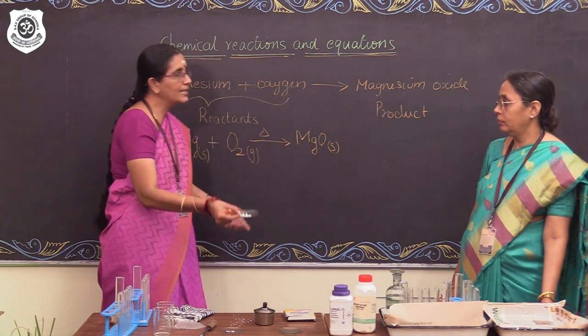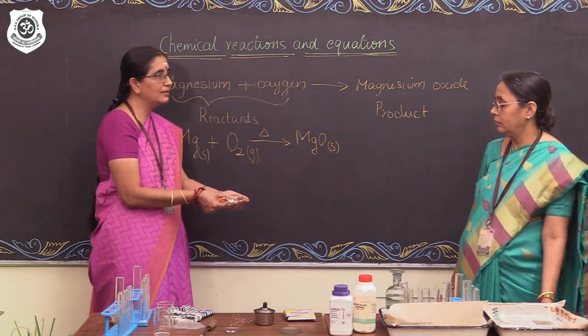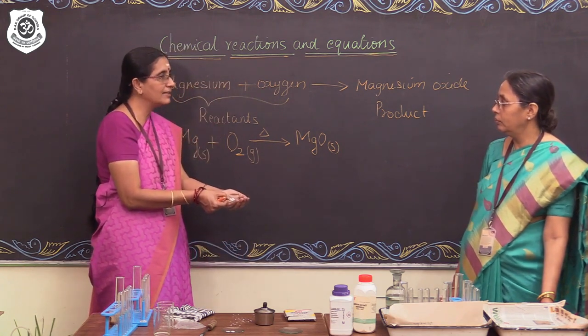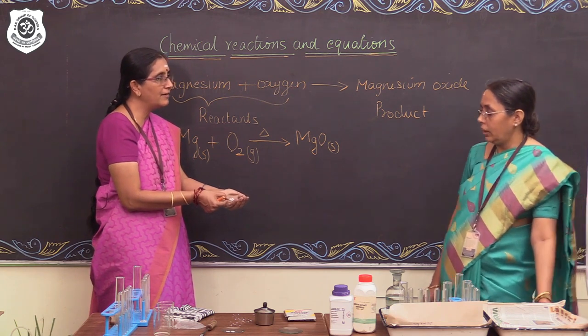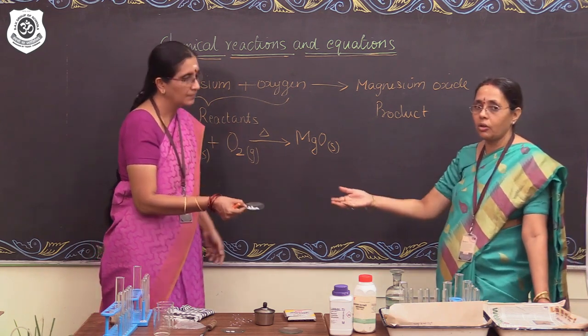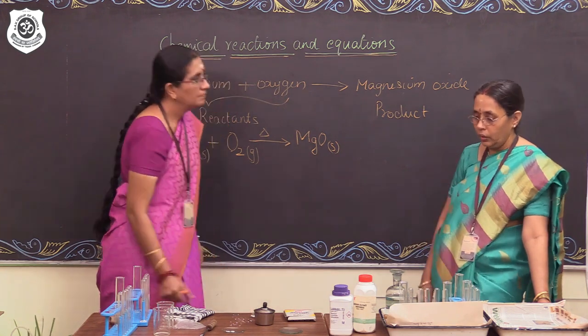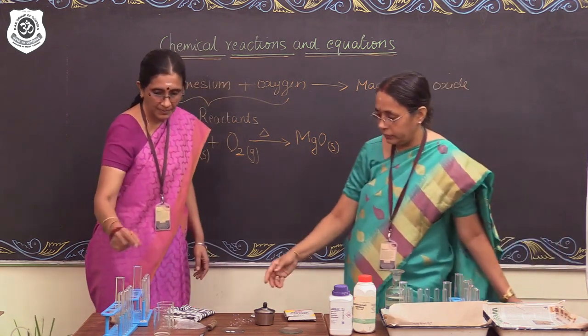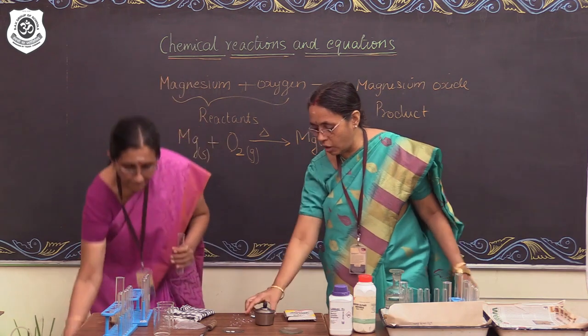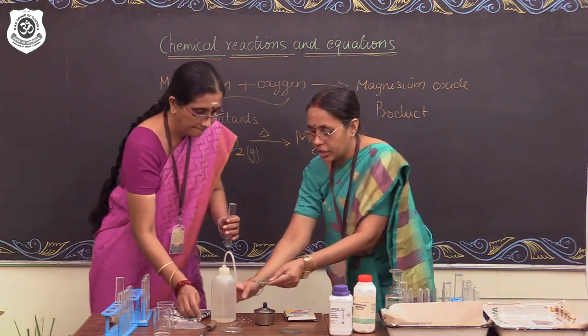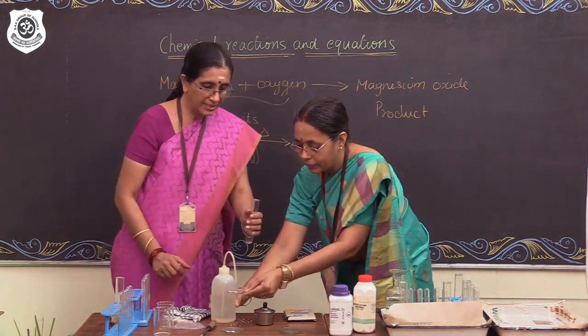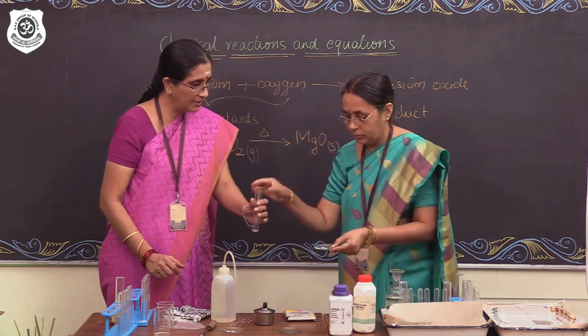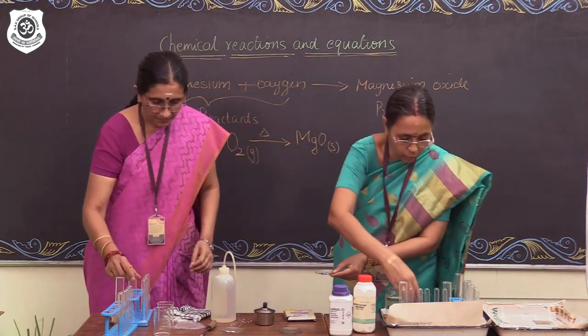Ma'am, is there anything about magnesium oxide that we can identify about its characteristic? Anything that we can do and identify? Yes, ma'am. We can find out whether this oxide is acidic or basic. We can dissolve this in water. There is water there. We can dissolve this in water and check. You would want to take it in a test tube, or that is fine? This is fine. And I would like to test.